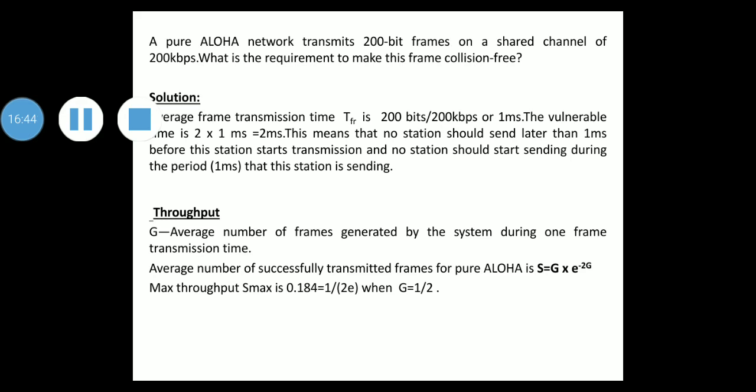Now, if a station generates only one frame in this vulnerable time and no other station generates a frame at this time, the frame will reach its destination successfully. So the throughput for pure Aloha is S equal to G into e raised to minus 2G. Maximum throughput S max is 1 by 2e, which is 0.184, when G equal to 1 by 2.